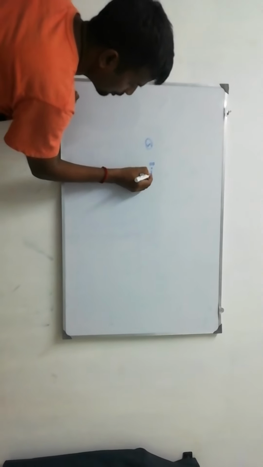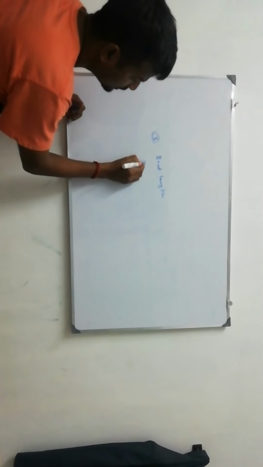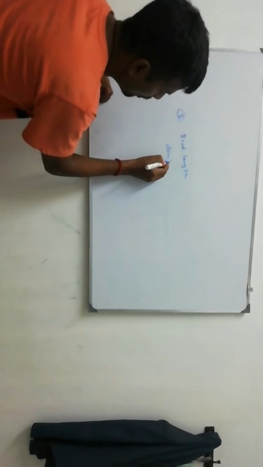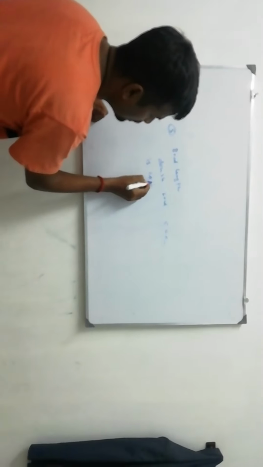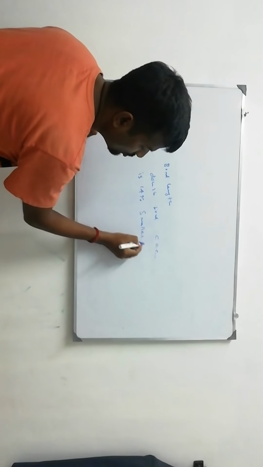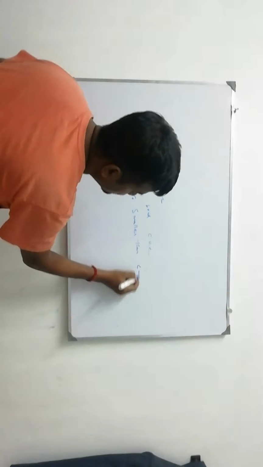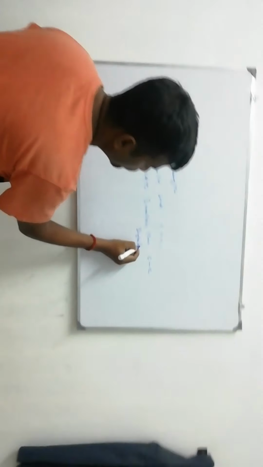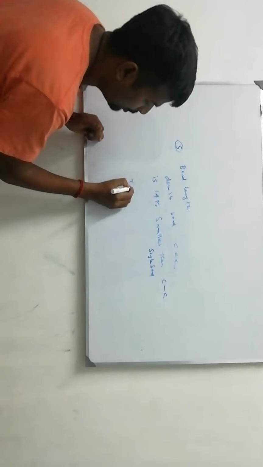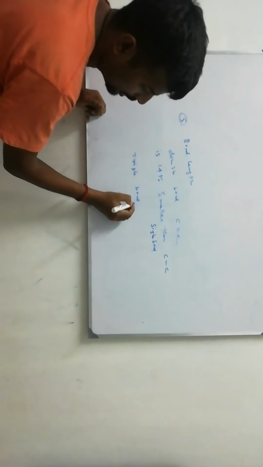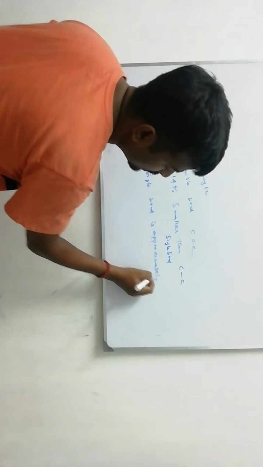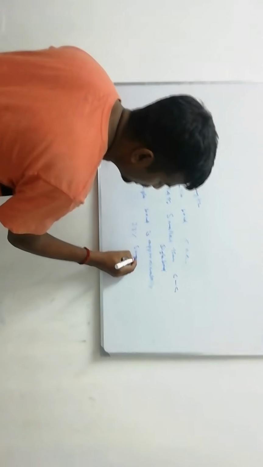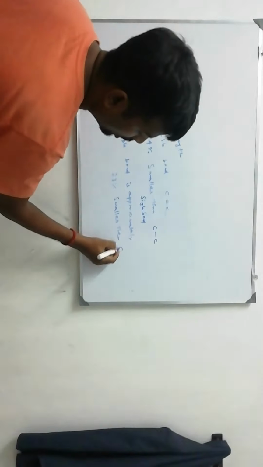Fifth point is bond length. Carbon double bond carbon is 14% smaller than the single bond, and triple bond is approximately 23% smaller than carbon single bond.